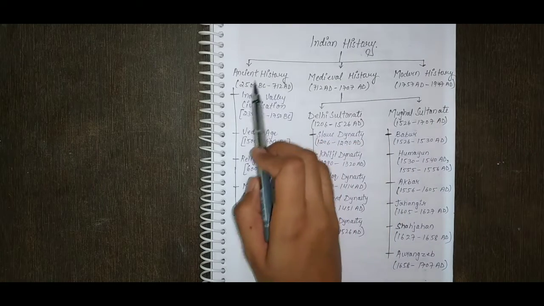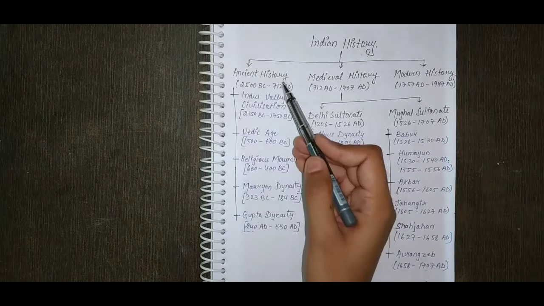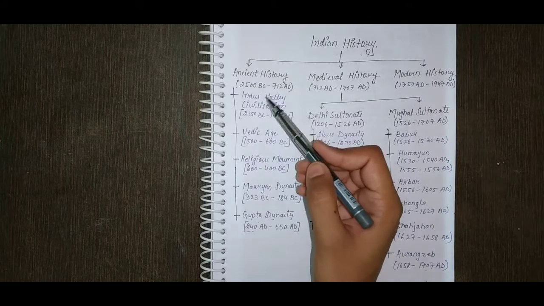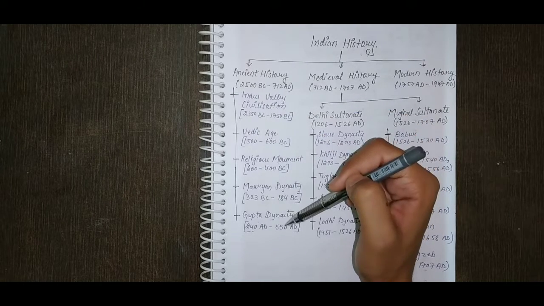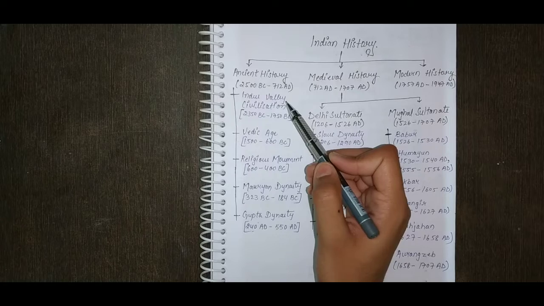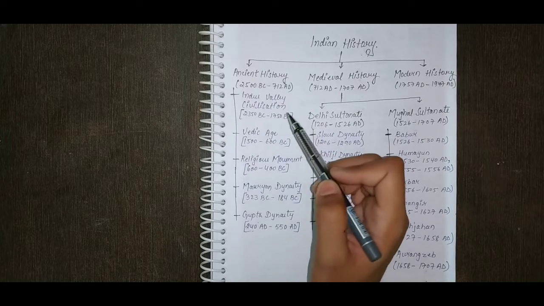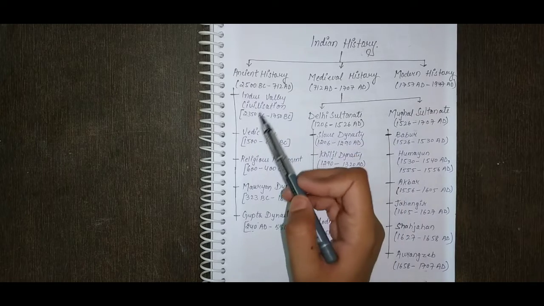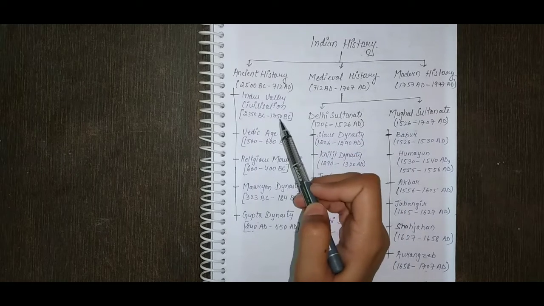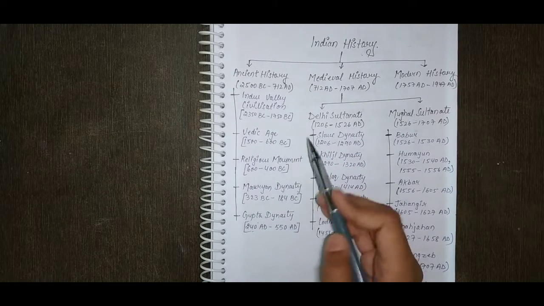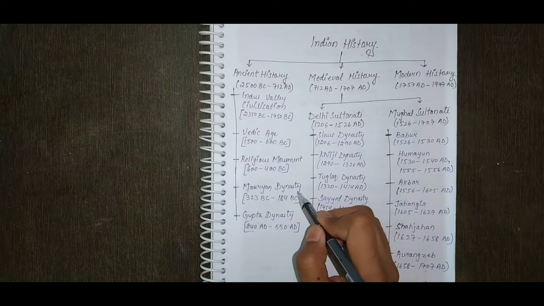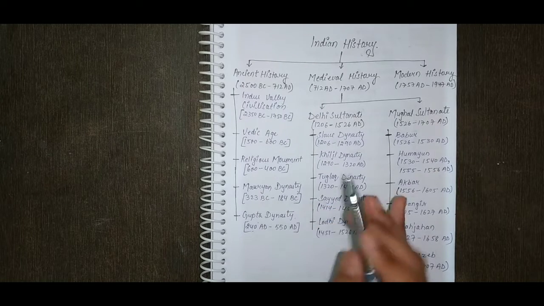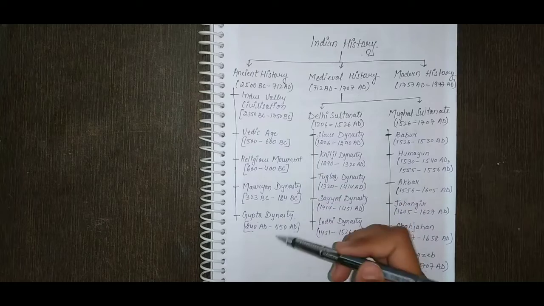Okay, so let's come to ancient history. In ancient history, we have to cover these five topics. The first topic is the Indus Valley civilization. This is the most important topic, and most of the questions come from here. It goes from 2350 BC to 1750 BC. Then the Vedic age, then religious movements, then Maurya dynasty, and then the Gupta dynasty. This is the last topic of ancient history.